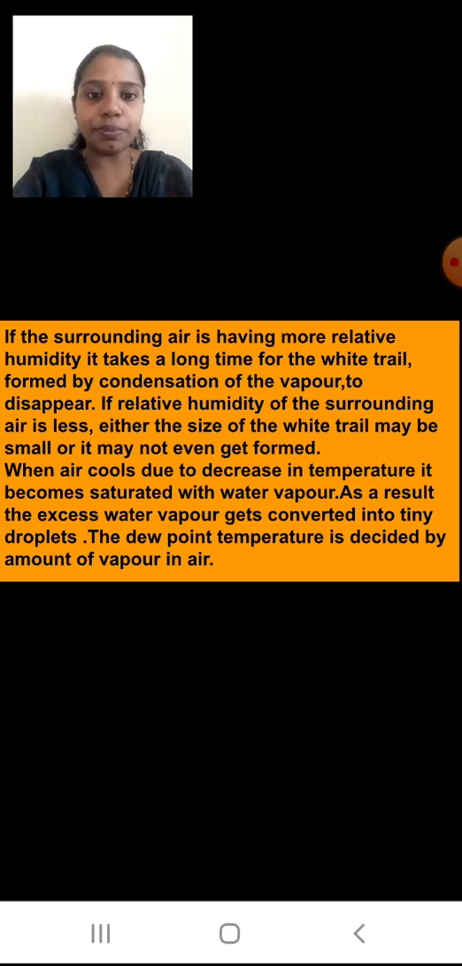The dew point temperature is decided by the amount of vapor in the air. Depending upon how much vapor and how many water droplets are there in that air, that much dew will be formed. If the air is more saturated, the dew point temperature will be higher, and you can see more water droplets. If it is dry air, if the air is unsaturated,